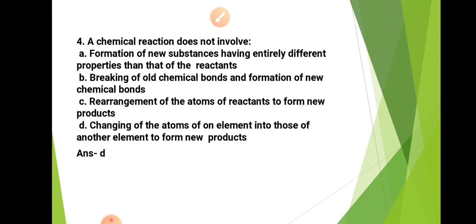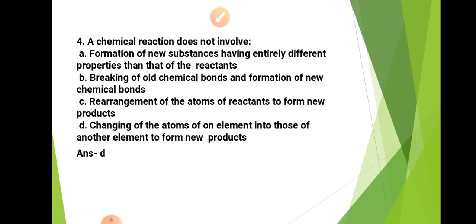Then B is breaking of all old chemical bonds and formation of new chemical bonds. I have taught you that chemical bonds break and new chemical bonds form. C is rearrangement of atoms of the reactants to form new products. The rearrangement of atoms is the process that happens in a reaction.